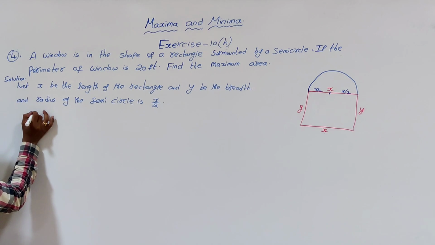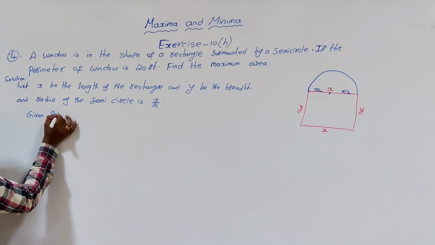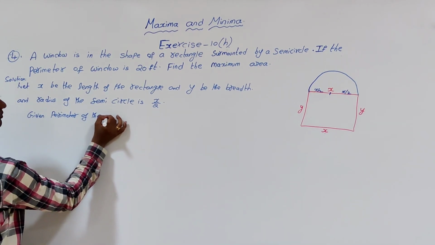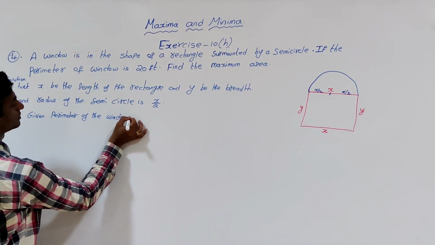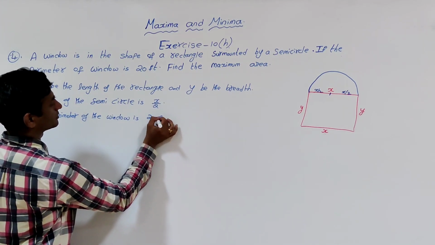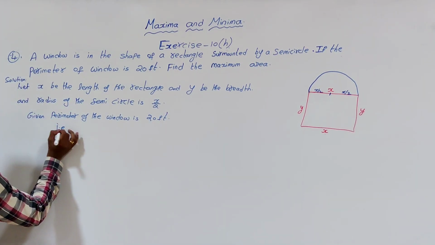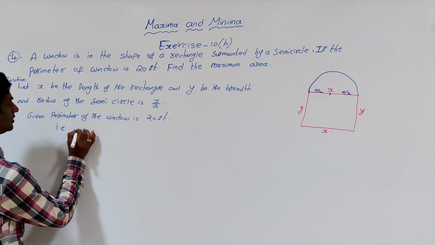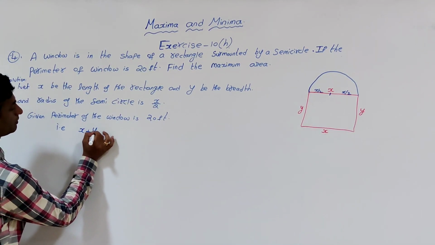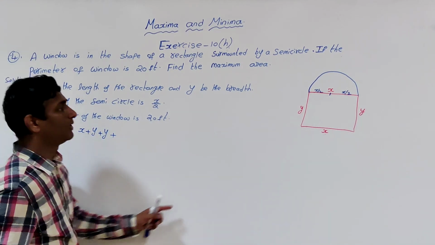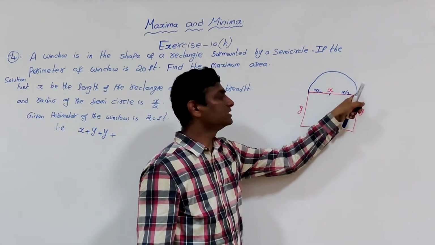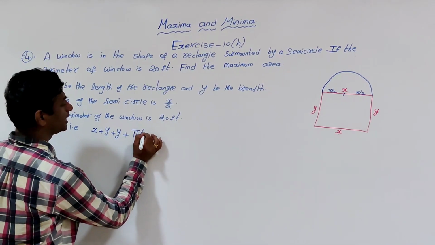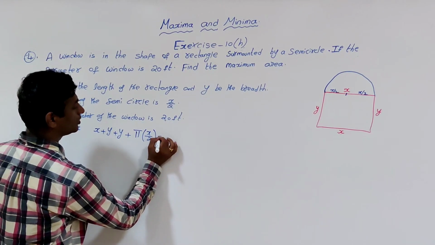So given the perimeter of the window is 20 feet, that is y plus x plus y, x plus y plus y plus perimeter of the semicircle pi r, means x by 2, is equal to 20.